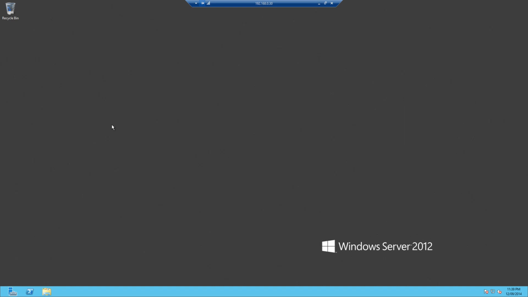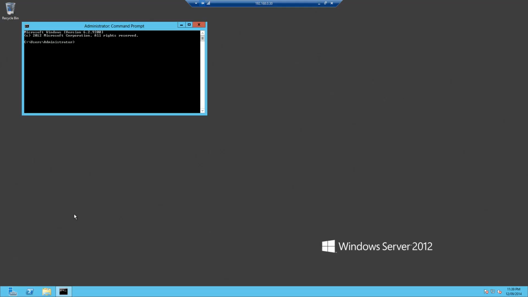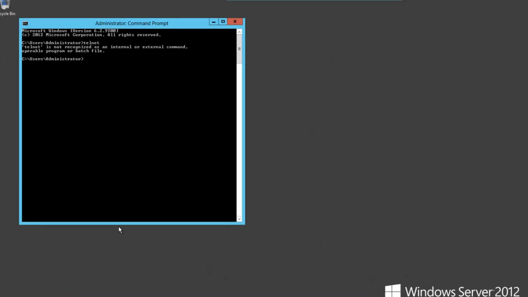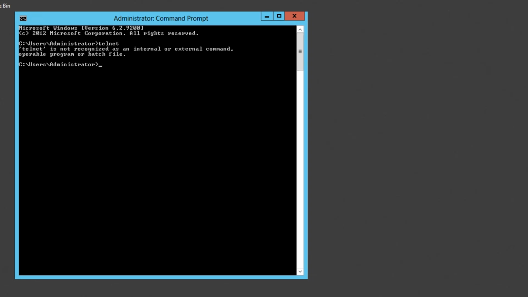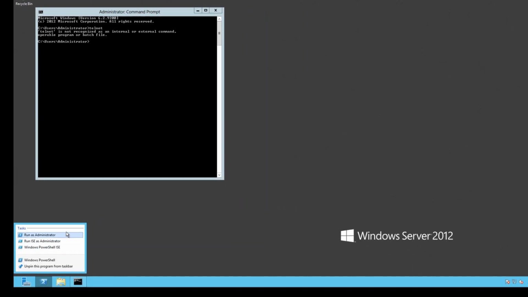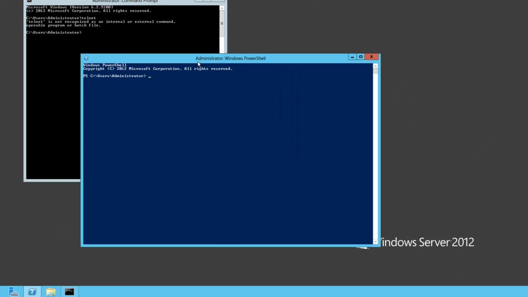I'm logged onto my domain controller here, and I'm going to open a command prompt. You'll notice that Telnet is not installed on these Windows servers by default. So let's install that now.